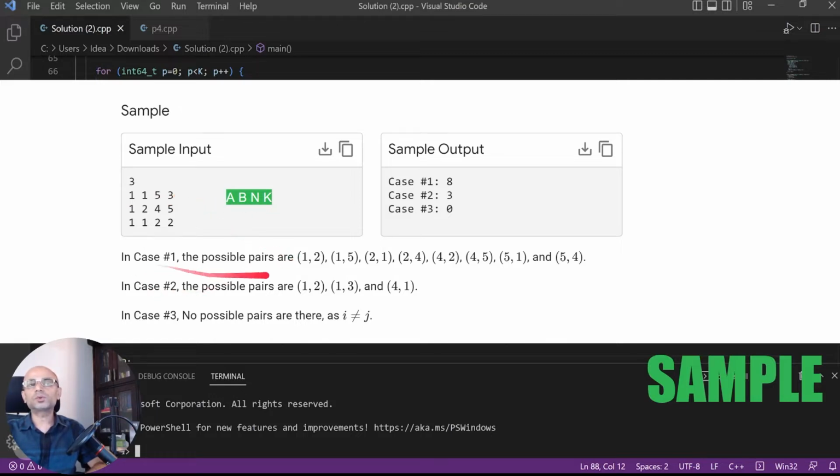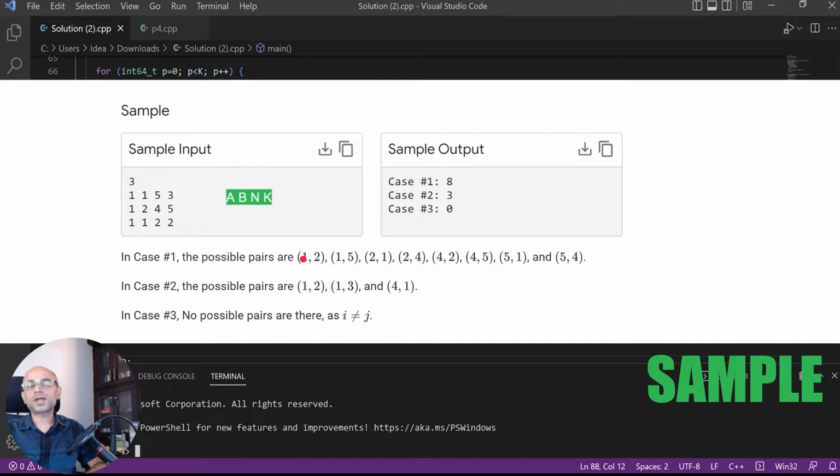If you go through all the pairs I and J, that is 1,1; 1,2; 1,3; 1,4; 1,5; then 2,1; 2,2; 2,3; 2,4; 2,5; till 5,1; 5,2; 5,3; 5,4; 5,5 are the I and J pairs. For each pair, you will sum I plus J because A and B are 1. So if you sum it, you will also check whether it is divisible by 3 because that is the answer that we need to count.